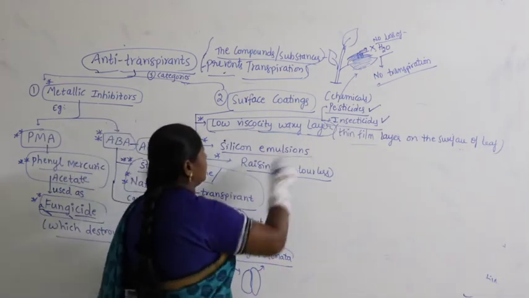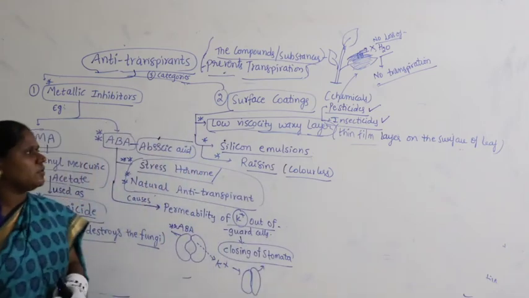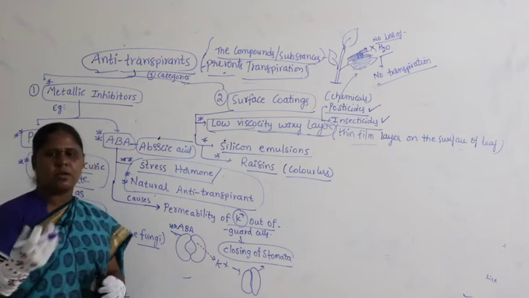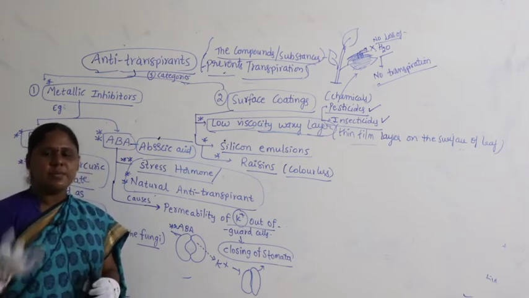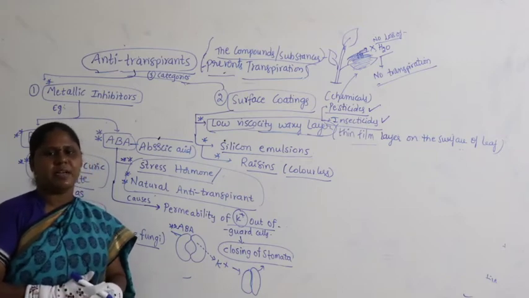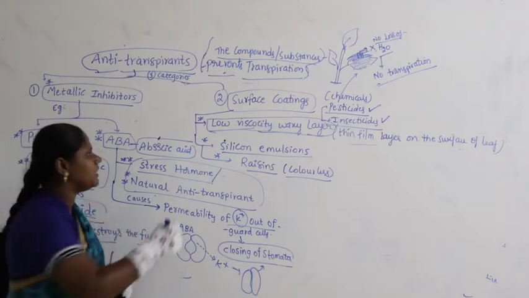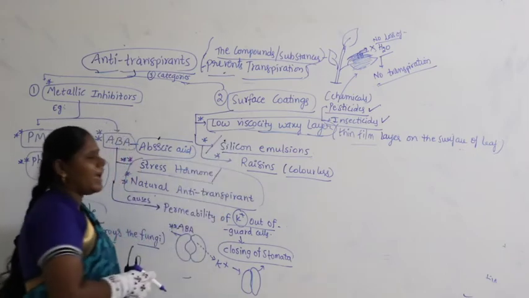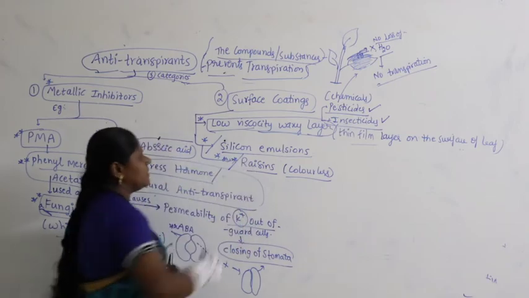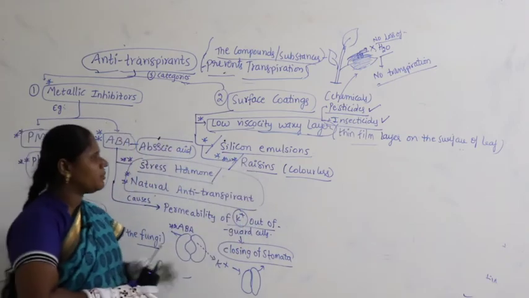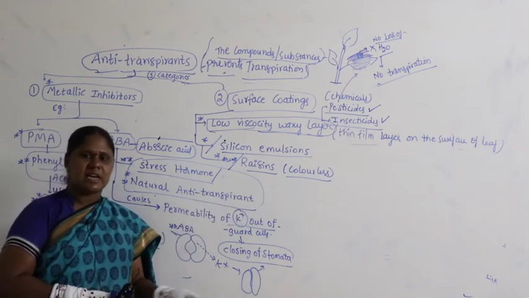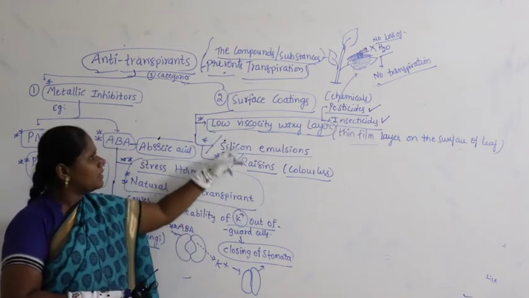Similarly, silicone emulsions are most commonly found in paints. Whenever painting is done, free radicals are released and may settle on the surface of the plant. They are also responsible for preventing transpiration. So we can take silicone emulsions also as anti-transpirants. Similarly, colorless resins are used in paints and in the preparation of different chemicals like herbicides, pesticides and insecticides.